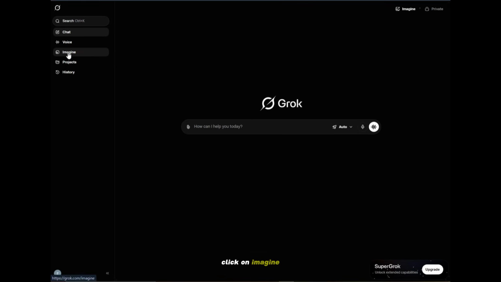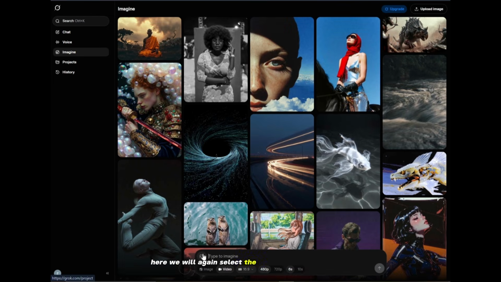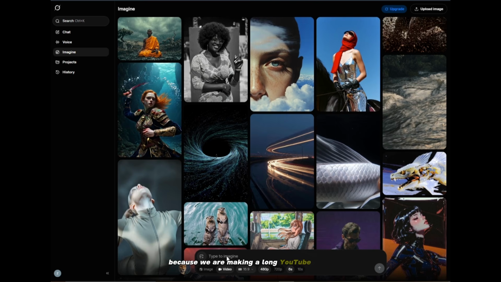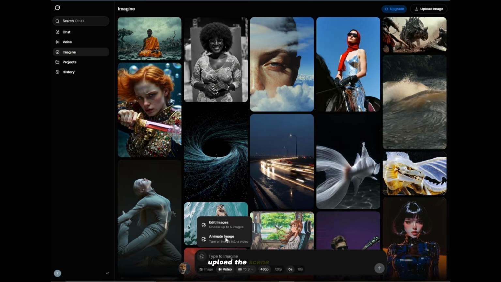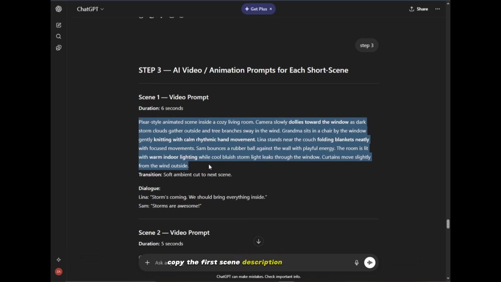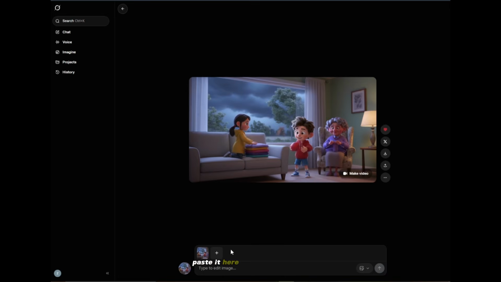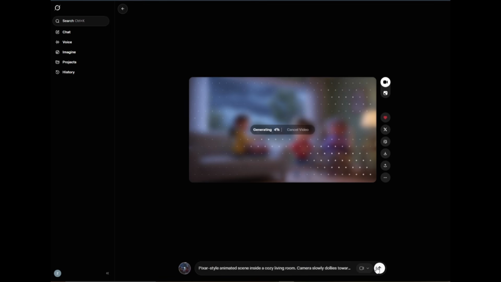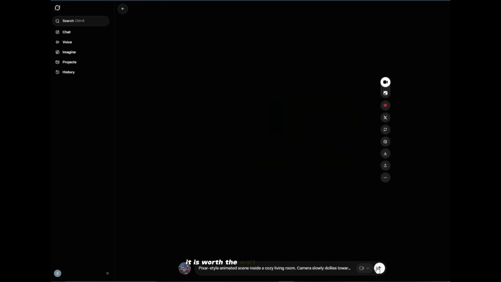Click on Imagine. Here we will again select the aspect ratio to landscape, just like we used earlier, because we are making a long YouTube video. Upload the scene image. Copy the first scene description with dialogue, paste it here and click Generate. It will take some time, but believe me, it is worth the wait.